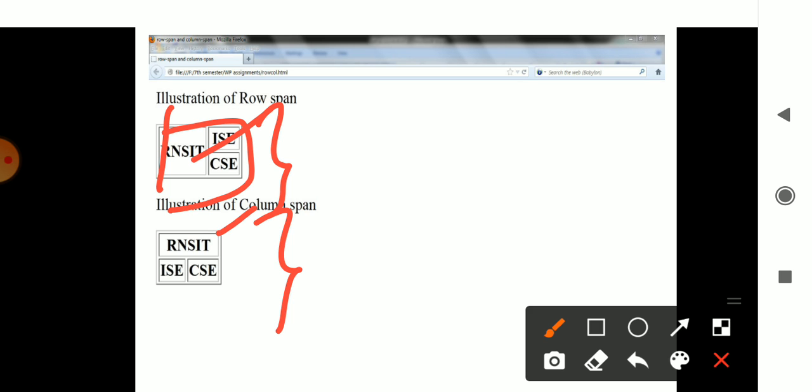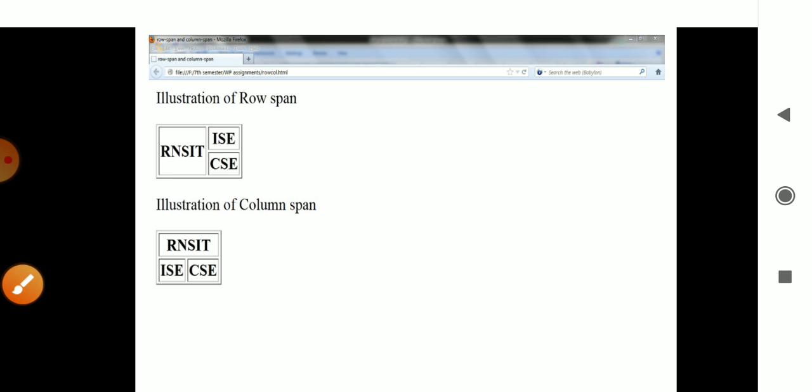Okay, so in this session you have learnt about the concept of lists: ordered, unordered and nested lists, and the definition list. And in tables, today you have learnt the definition of a table, how to use the table, row span and column span. In tomorrow's session I will be teaching you about alignment and other aspects. Okay, thank you.